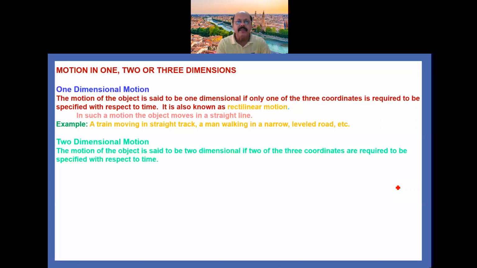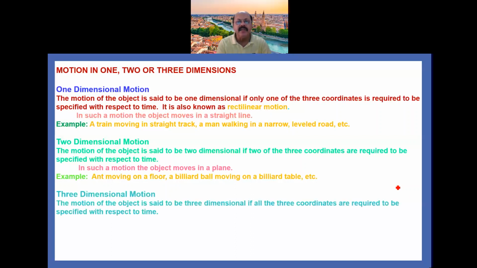Two-dimensional motion: the motion of the object is said to be two-dimensional if two of the three coordinates are required to specify its position with respect to time. In such a motion, the object moves in a plane. For example, an insect crawling on a surface, an ant moving on a floor, a billiard ball moving on a billiard table, etc.